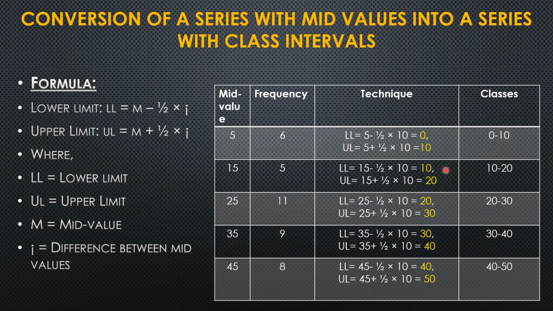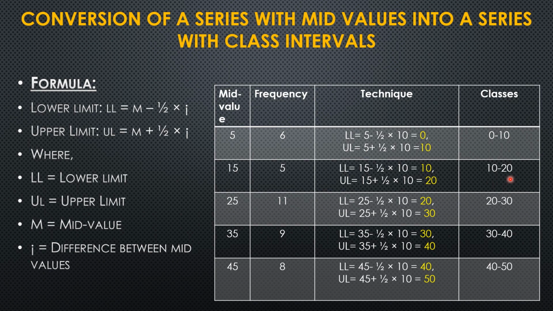Similarly, we'll find the class limits for each class. To find the lower limit, we take the formula M minus half into I. M will be 15, minus half into I, and I will be 10 only. So we got 10 as the lower limit of the second class. Coming to the upper limit, that is 15, which is the mid value, plus half into 10, which we get as 20. So 10 to 20 will be the second class.